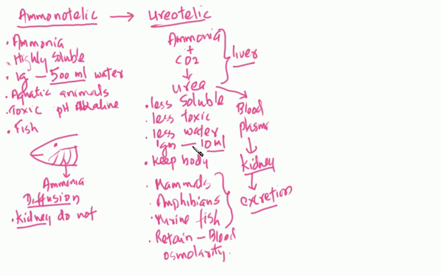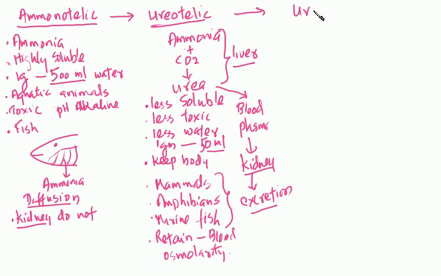I would like to make a correction: to remove 1 gram of urea, it needs about 50 ml, and here it is 500 ml. These are the animals which have more access to water. They drink water. But there are animals which live in extremely dry conditions, adapted to those conditions.